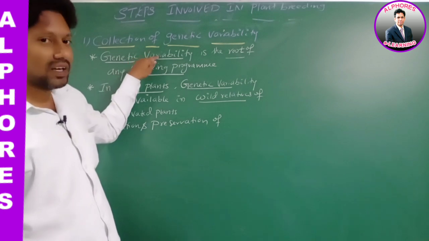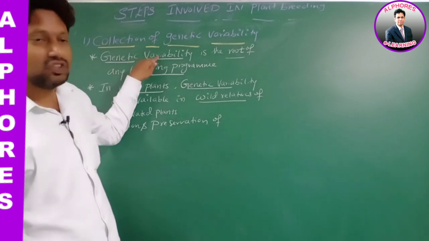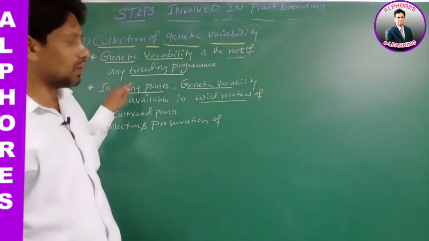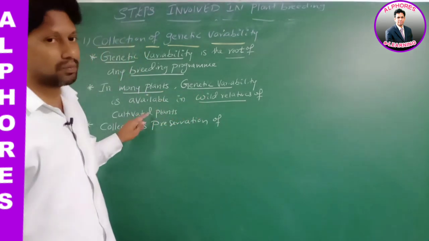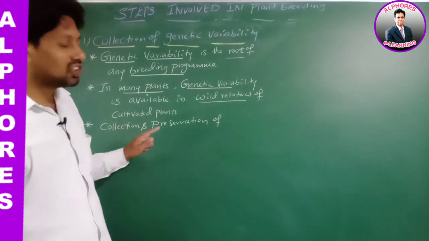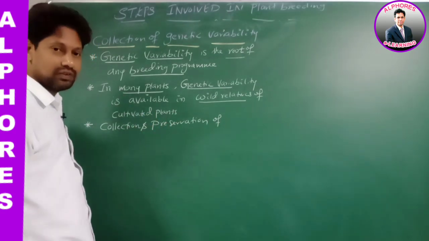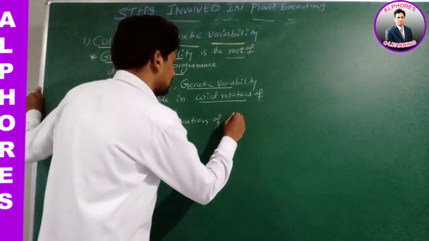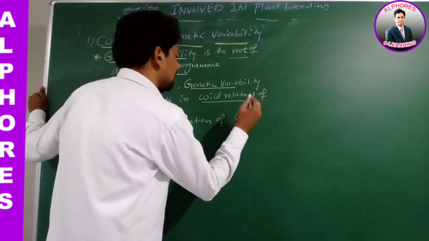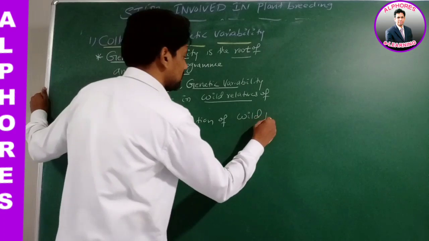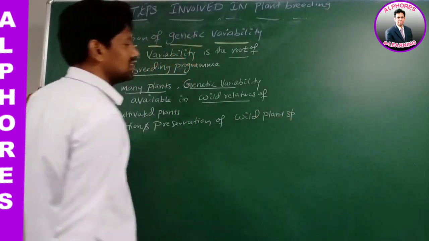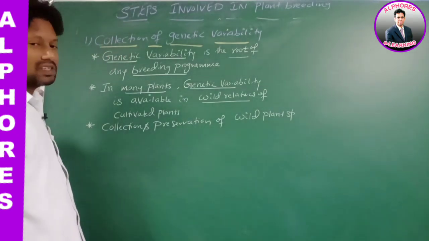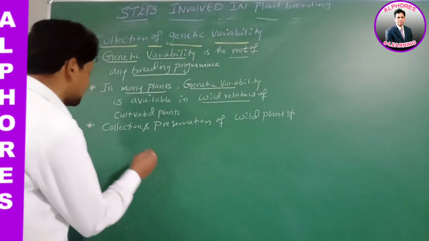But this genetic variability in many plants is available in which relatives? Wild relatives of cultivated plants, right? Therefore, collection and preservation of what? Wild plant species.